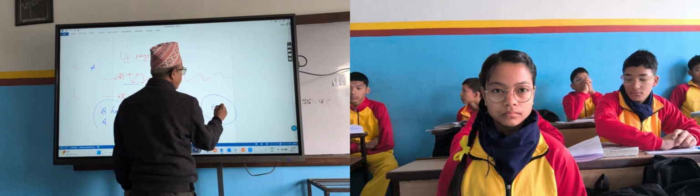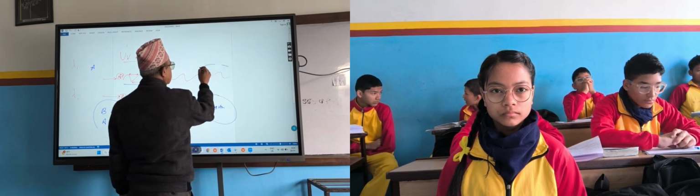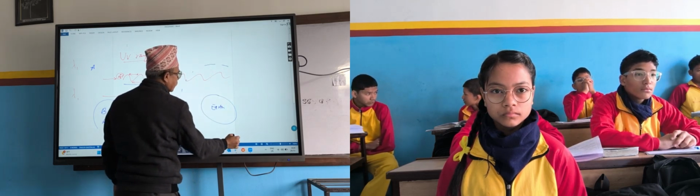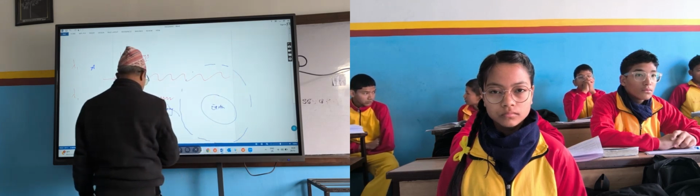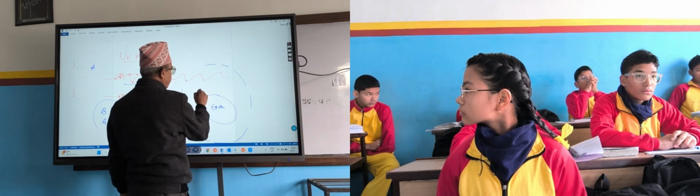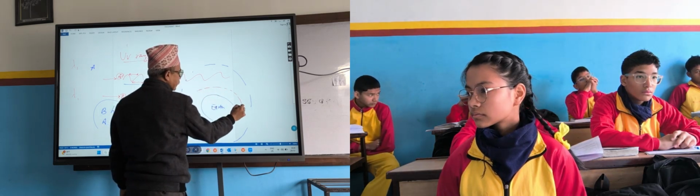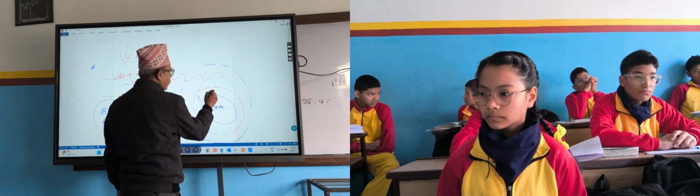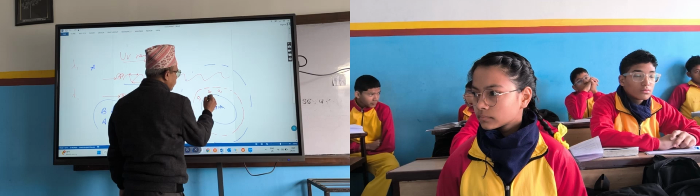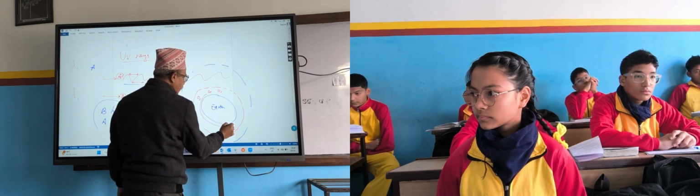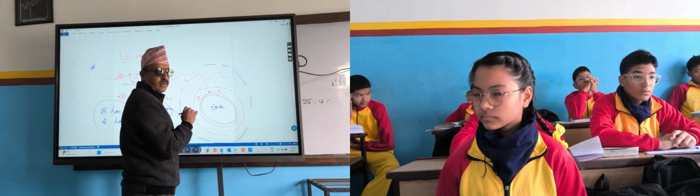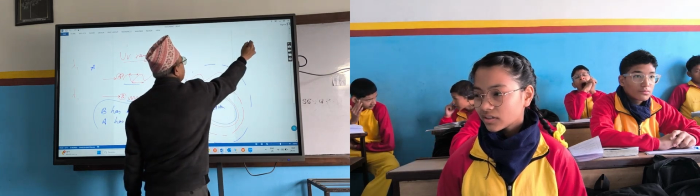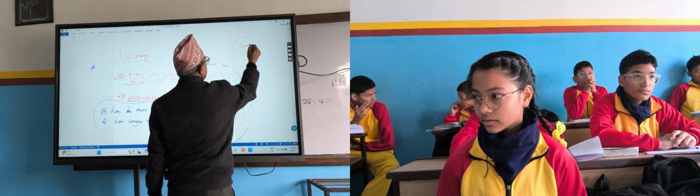This is Earth. And what is this one? Do you know what this is? This is atmosphere, and here is presence of which gas? O3. Let's say this is troposphere and that is stratosphere. Okay, ozone is here.